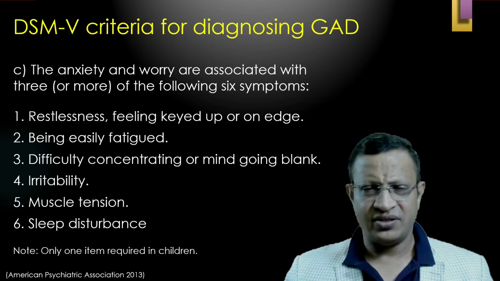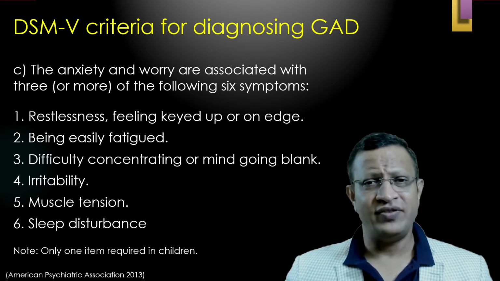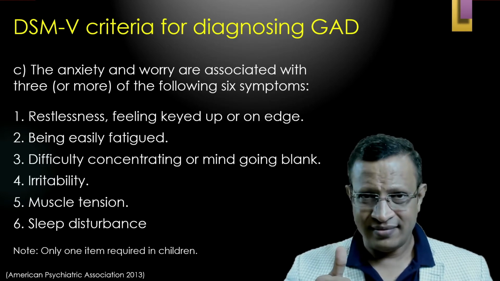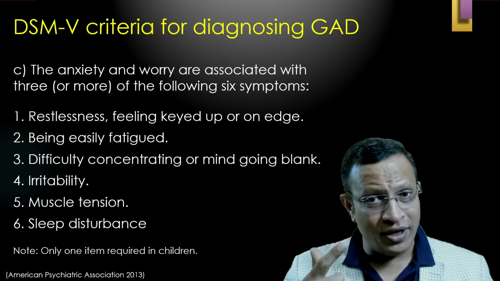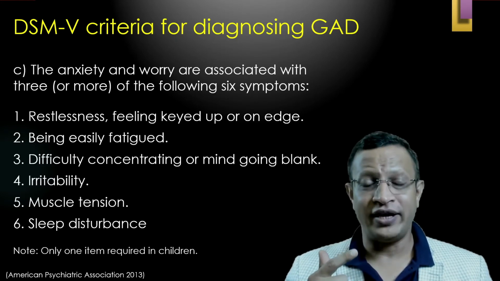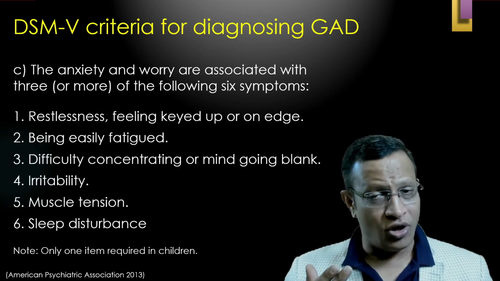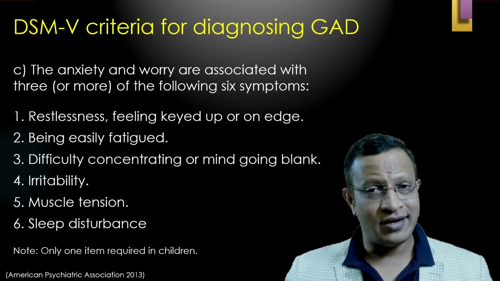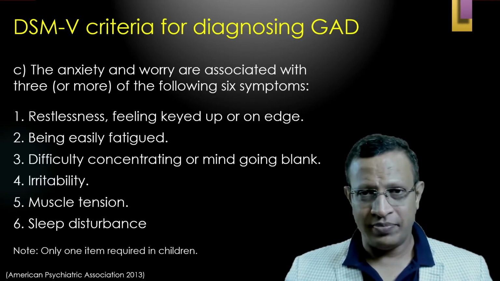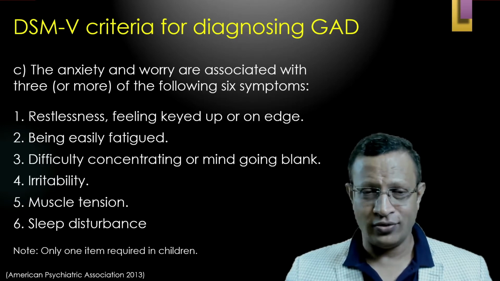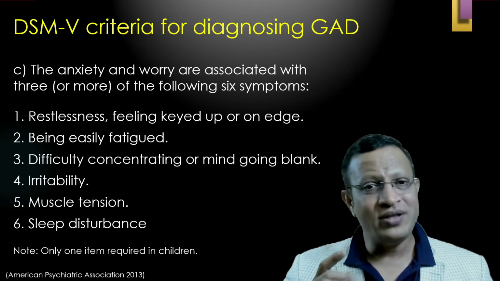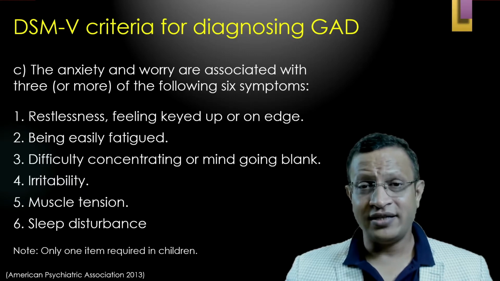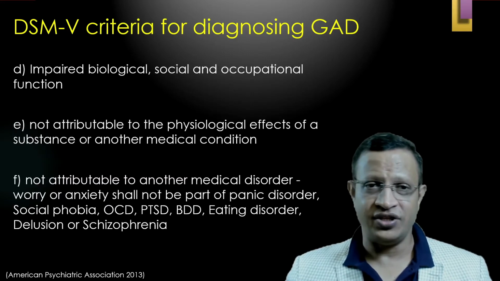If you look at these symptoms, you can clearly understand that some of the symptoms are also shared by depression. For example, being restless, that is agitated depression; easy fatigability, that is also an important pathognomonic feature of depression; difficulty to concentrate, irritability, and sleep disturbance. That means generalized anxiety disorder and depression overlap. That means it becomes very difficult to diagnose. However, in children, only one symptom is required, not three out of six. Hence, generalized anxiety disorder becomes a challenge for any physician.